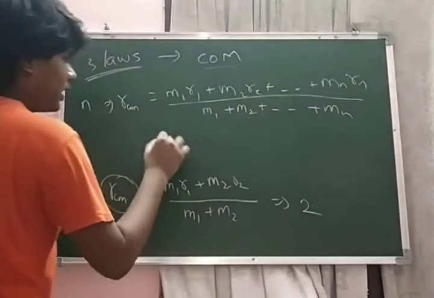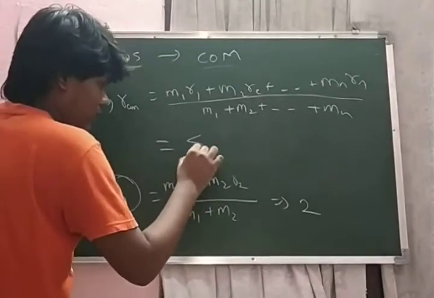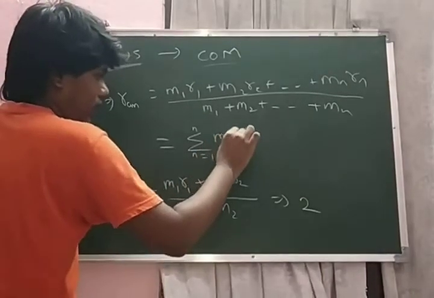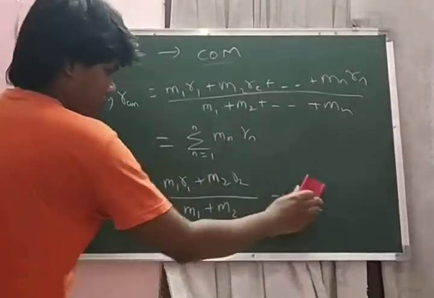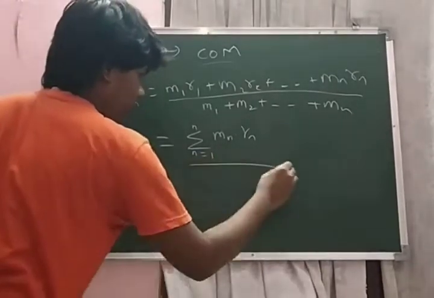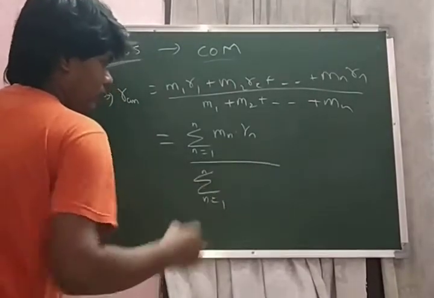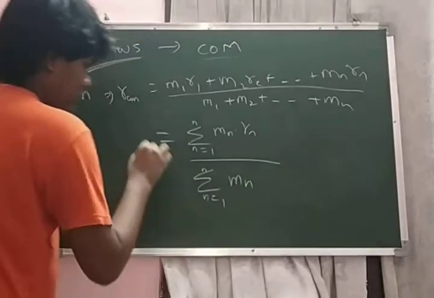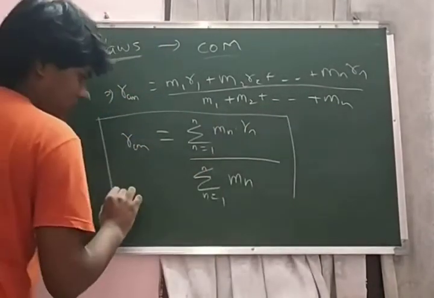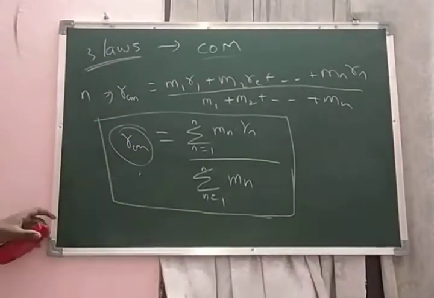This can be written in the form of sigma: sigma n equal to 1 to n of mn rn, divided by sigma n equal to 1 to n of mn, is equal to RCM. And this is the formula to find the distance of the center of mass.